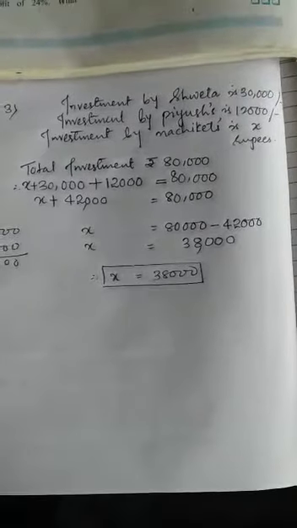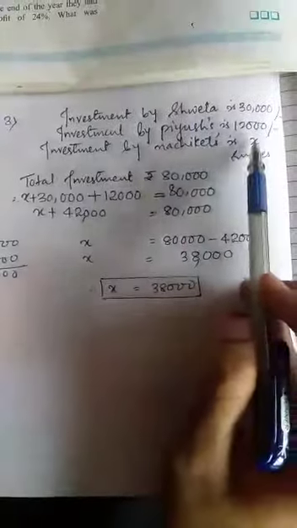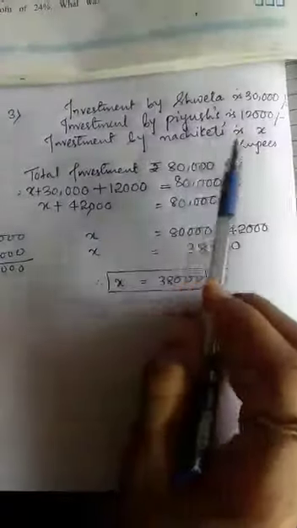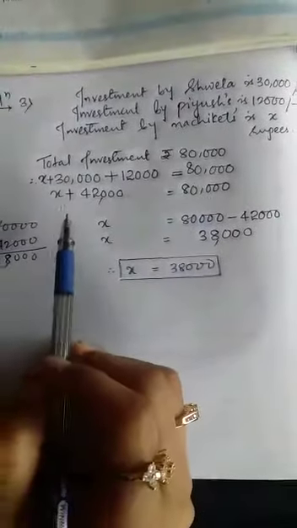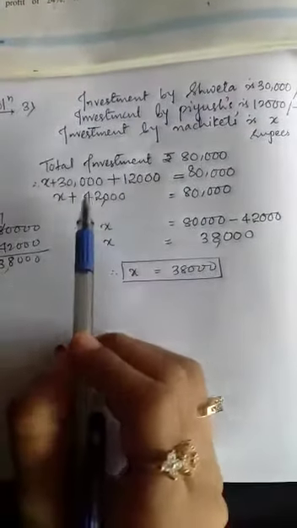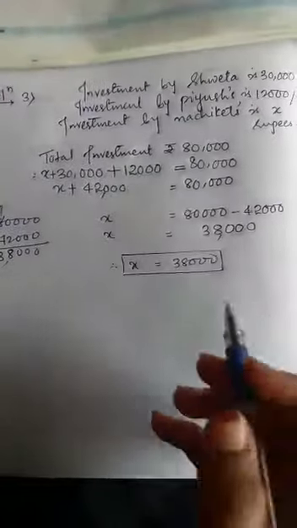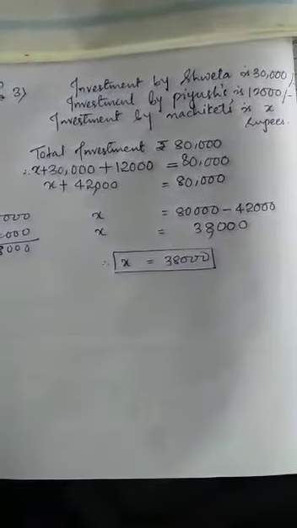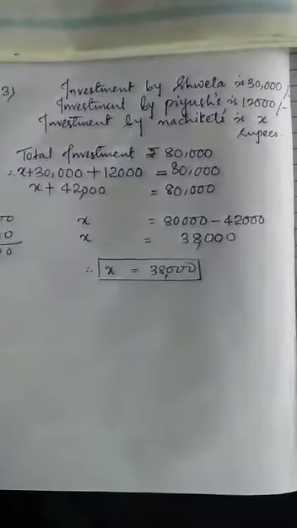Hope you understand this. See, investment by Shweta is 30,000, investment by Piyush is 12,000, and investment by Nachiket we found like this. Total investment is 80,000. We add these two investments and subtract the value of both people's investment from the 80,000. So we found the investment of Nachiket. Okay, so this is 38,000.